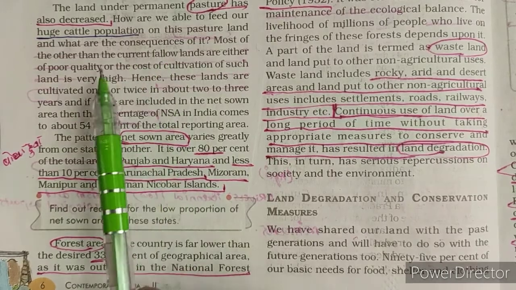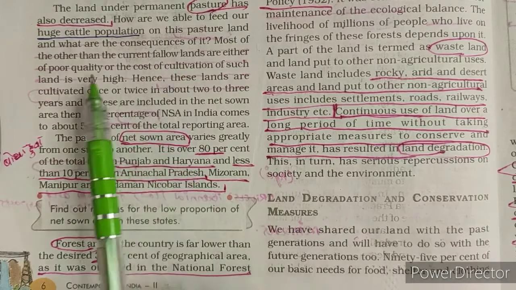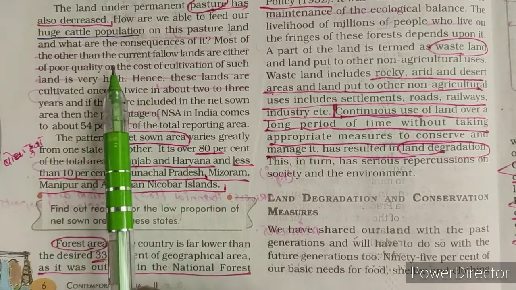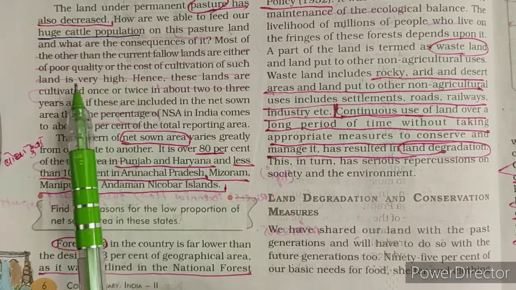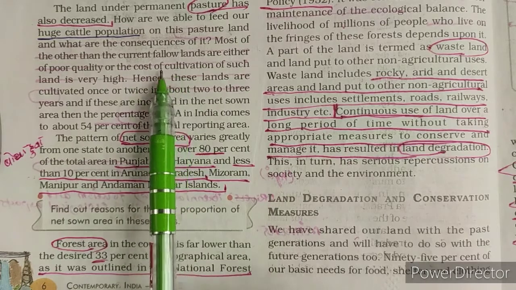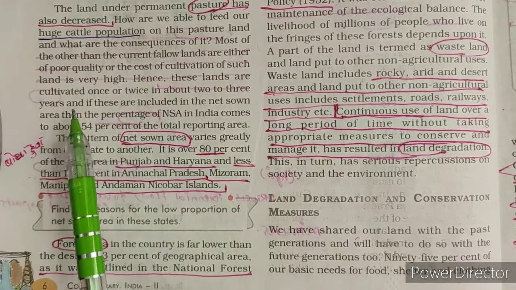The answer is the quality of this land is very poor, or the production cost will be very high. If we want to produce anything on that land, its production cost is very high.